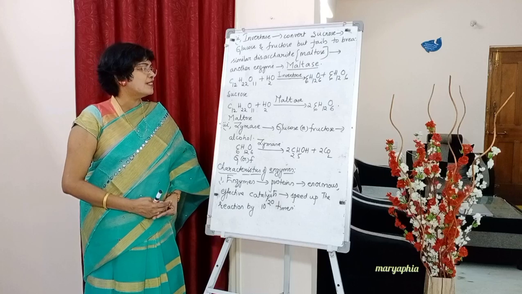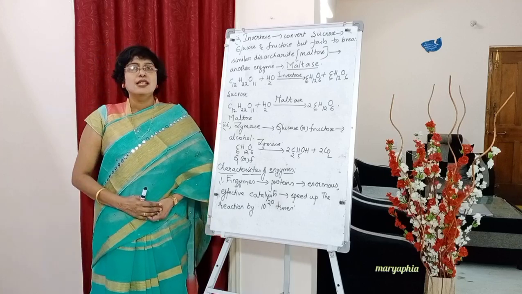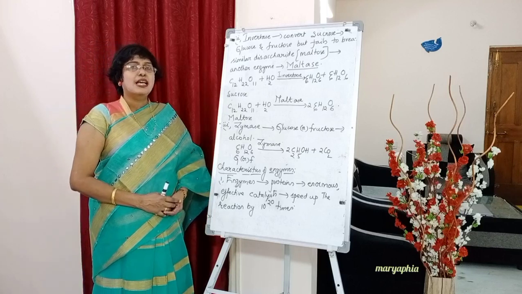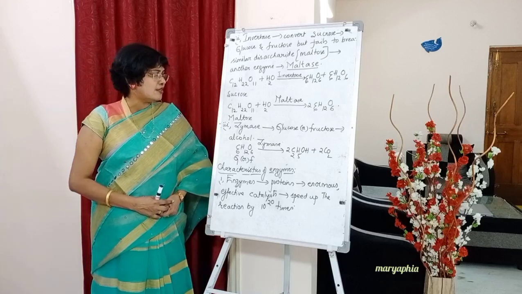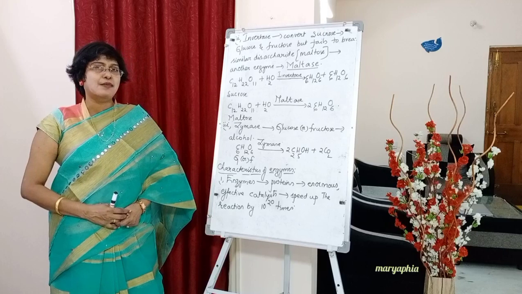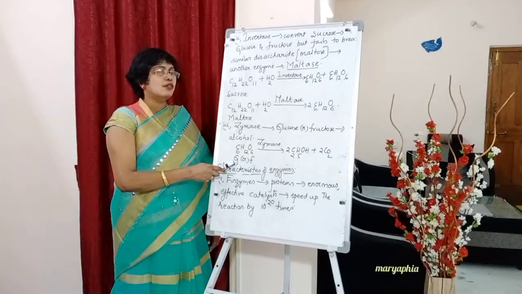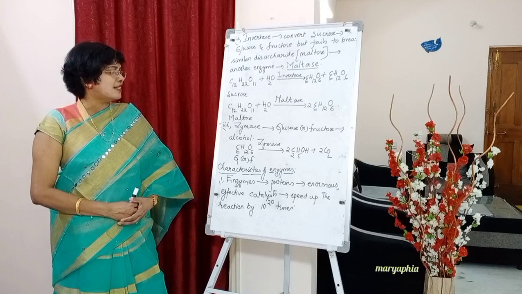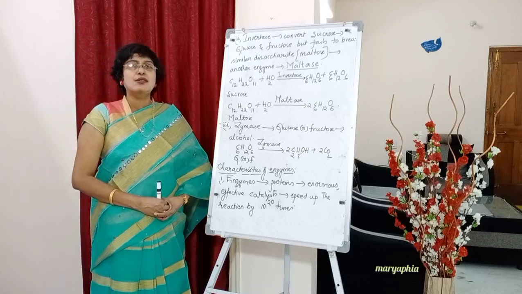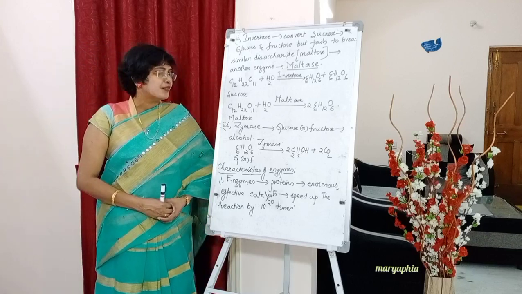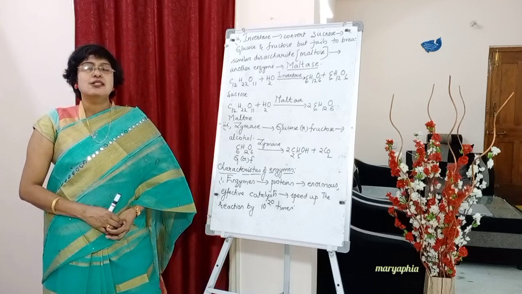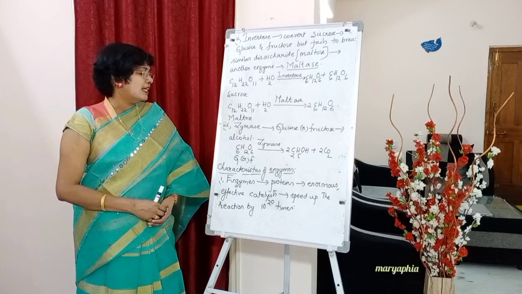Next, third example, zymase, which breaks down glucose or fructose into alcohol. So C6H12O6, catalyzed by zymase. You can write here glucose or fructose, students. So zymase breaks down C6H12O6, which can be glucose or fructose, into alcohol: 2C2H5OH plus 2CO2. So this is a brief introduction about enzymes.